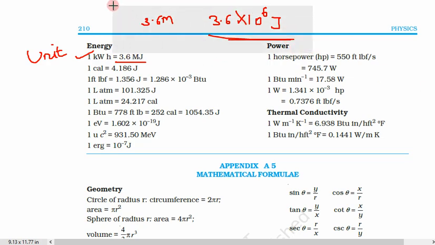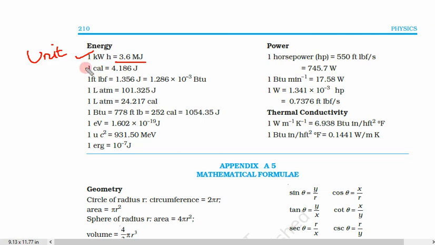So we are seeing important conversions. 1 calorie we have seen is 4.2 joule. So don't write 4.186, just write 4.2 joule. This we don't need. 1 L is also not needed. This is also not needed. This is also not needed. BTU not needed. 1 electron volt is needed.